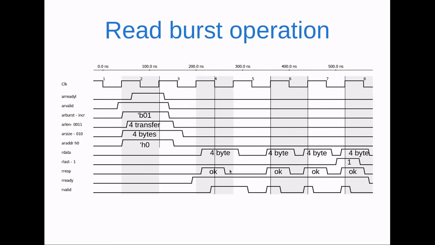The RRESP response signal is also sent for each chunk. As we can see, there are 4 chunks: first, second, third, fourth, so it will send four OKAY responses. Also, let's say RREADY was already high and RVALID is high at this edge, so this data is accepted. This is high, this is accepted, this is high over here, so this is accepted, and this too. So this is all about read burst operations.